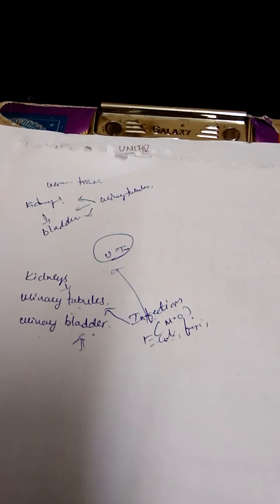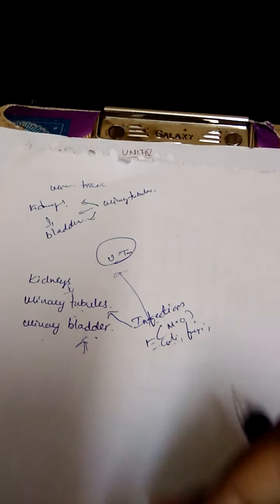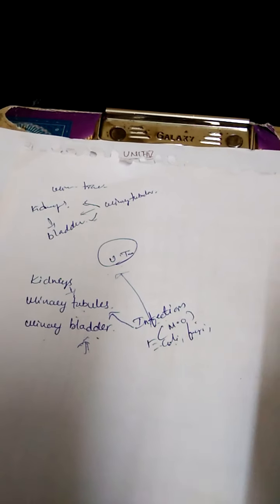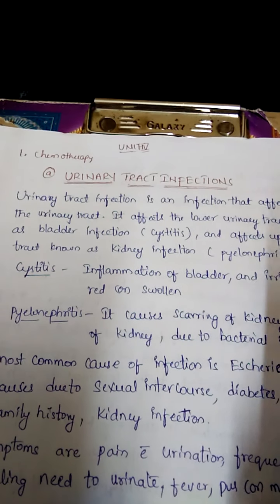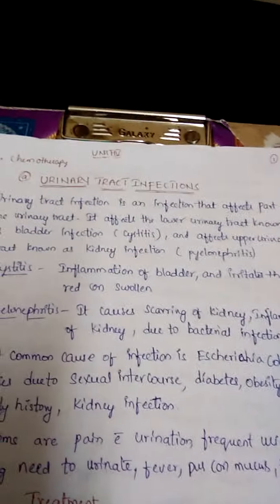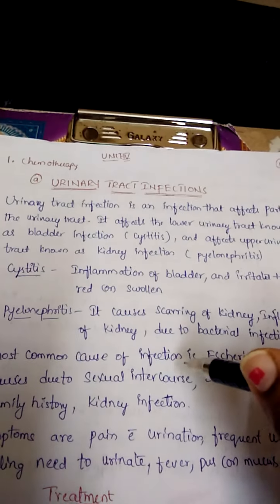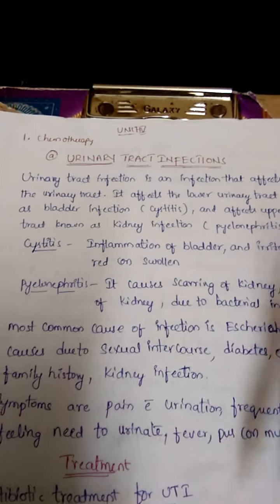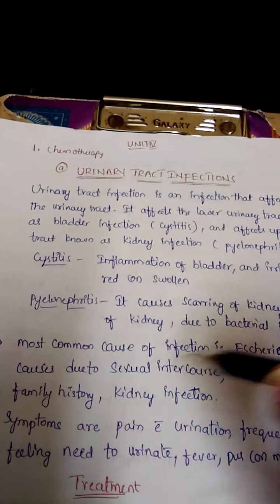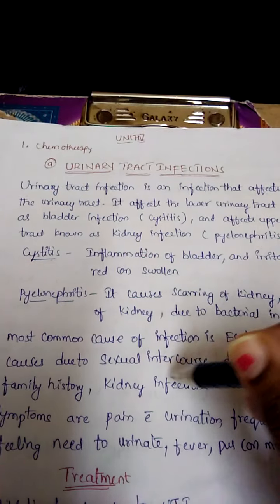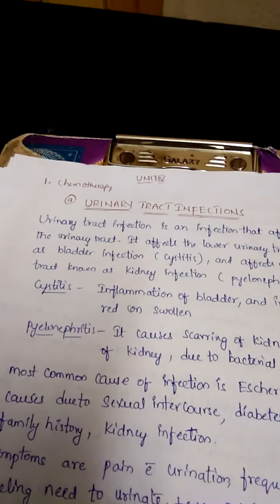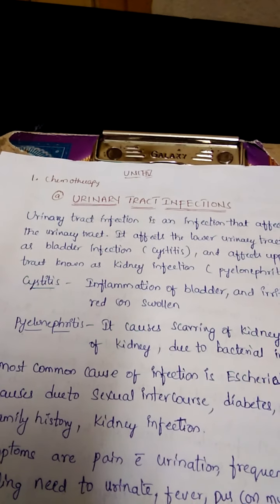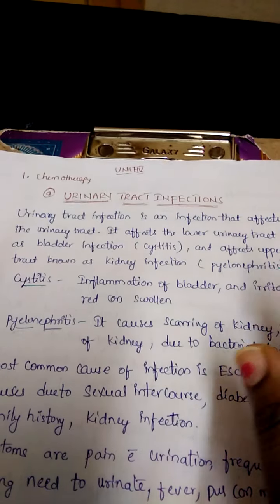Mainly, these urinary tract infections occur due to Escherichia coli bacteria or fungi, or due to sexual intercourse, diabetes, obesity, or family history. Some patients may have kidney infections, or some persons may not be taking enough amounts of water. All these are the causes which mainly cause this particular infection.